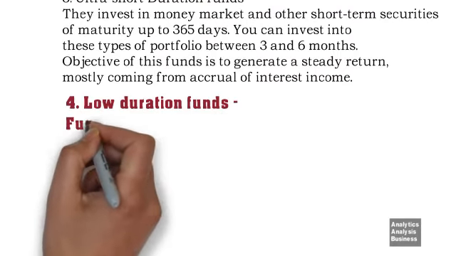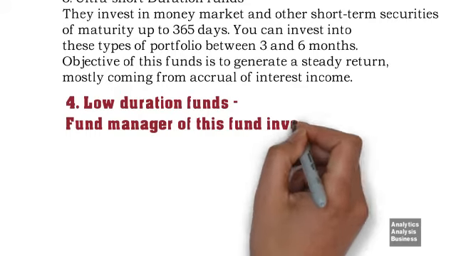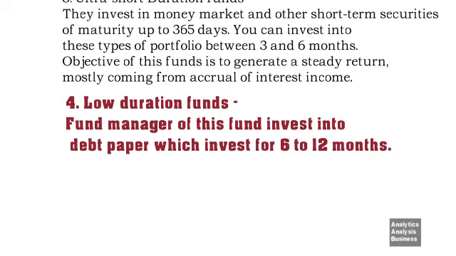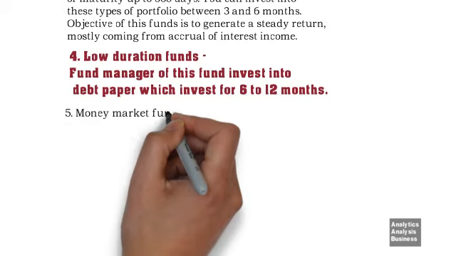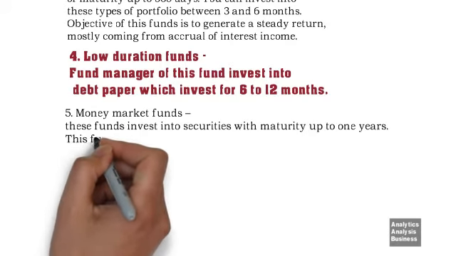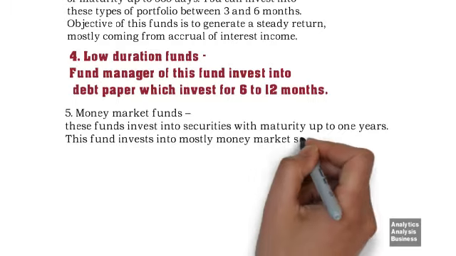4. Low-duration funds. The fund manager of this fund invests in debt paper which invests for 6 to 12 months. 5. Money market funds. These funds invest into securities with maturity up to 1 year. This fund invests in mostly money market securities.